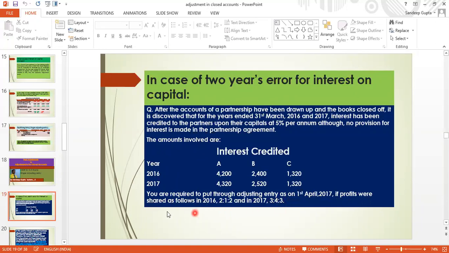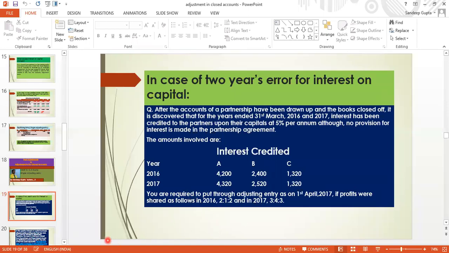If profits were shared as follows: in 2016, the ratio is 2 is to 1 is to 2, and in 2017, the ratio is 3 is to 4 is to 3. Right. So here you can see one more problem. In 2016 they were dividing in one ratio and in 2017 they were dividing in another ratio. Suppose that in both years they were dividing in the same ratio, it would be much easier. But here the 2 years have different ratios.